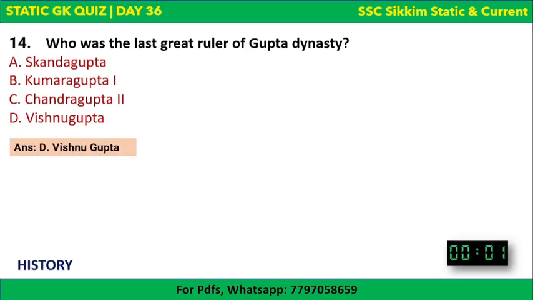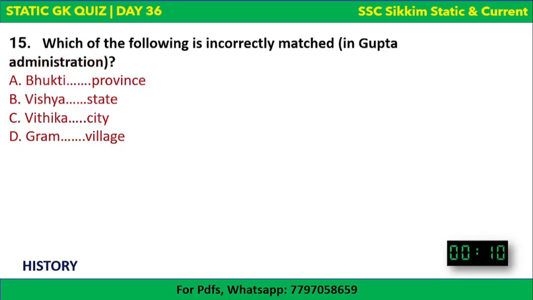The correct answer is Vishnugupta. Vishnugupta is considered to be the last ruler of Gupta dynasty. Next, which of the following is incorrectly matched in Gupta administration? These all are the terms with respect to Gupta administration. Bhukti means province, Vishya means state, Vithika means city, Grama means village, which is incorrect.